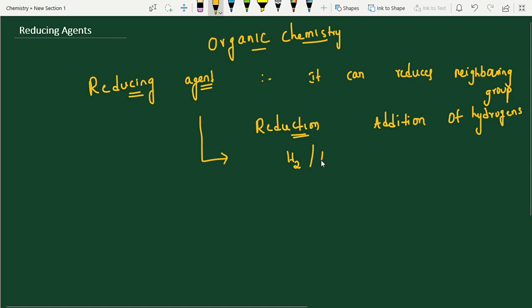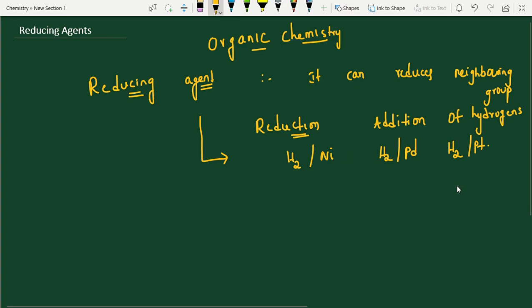The first one is the strongest reducing agent, hydrogen in the presence of nickel. Else you can use hydrogen in the presence of platinum or palladium. In surface chemistry also we have studied the chemisorption case. Chemisorption is highly specific in nature. If a particular gas is going to adsorb on the catalyst, among these 3 catalysts, these 3 are the best catalysts.